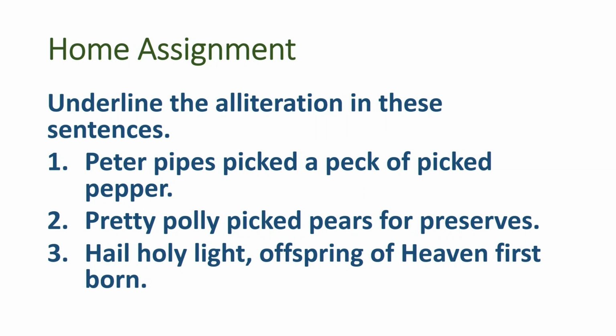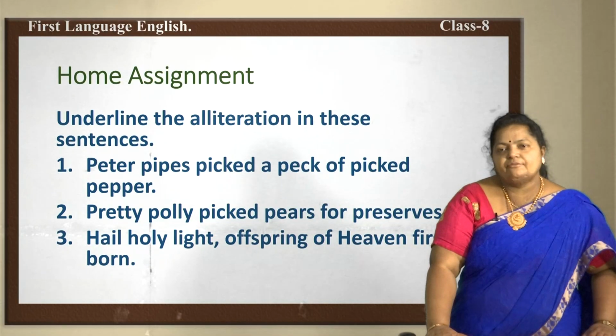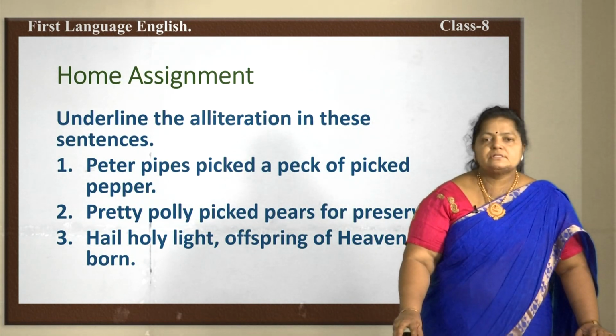Hail, holy light, offspring of heaven, firstborn. So, what is repeated here? H is repeated. So, I expect everyone to complete this home assignment, and we have learnt a wonderful poem today about machines, isn't it? Modern machinery. So, think over some more points about machines, and a very beautifully illustrated work we have read about by Rudyard Kipling. So, that is all about today's class.